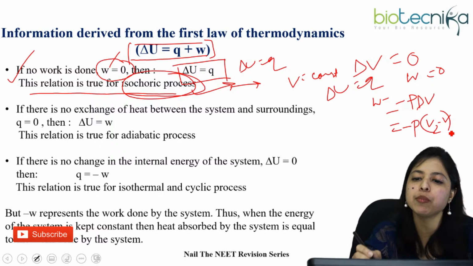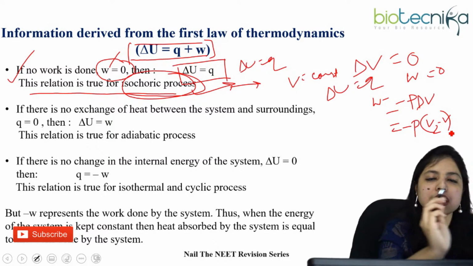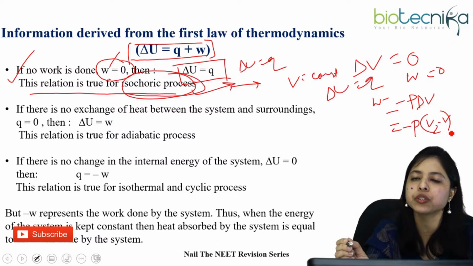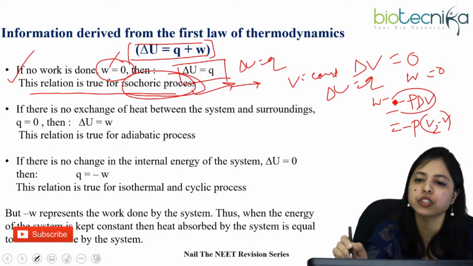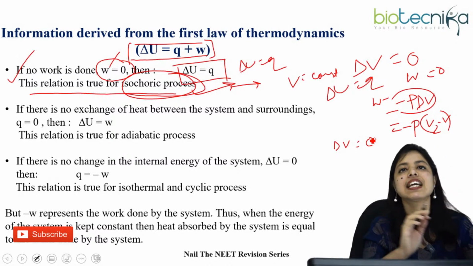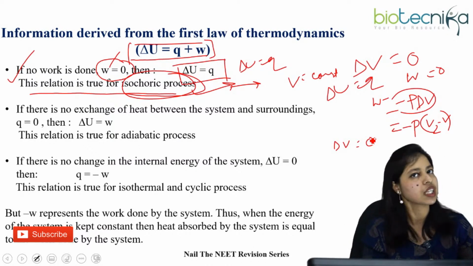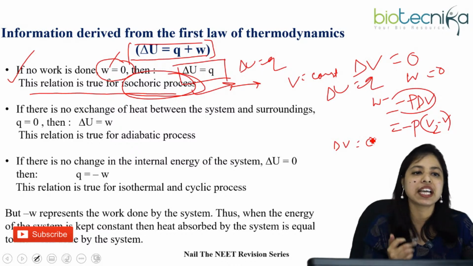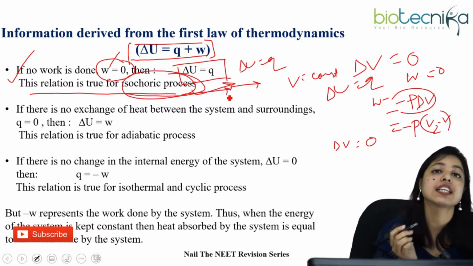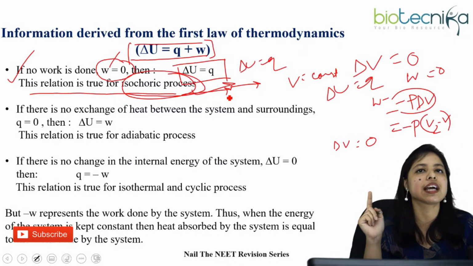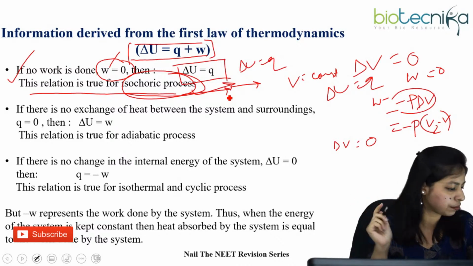Now you know W equals 0. So W equals 0 means PdV equals 0. So delta V equals 0, obviously. That is, there is no change of volume. The volume is kept constant, and that's why we call this type of process isochoric. So an isochoric process means the volume is constant.